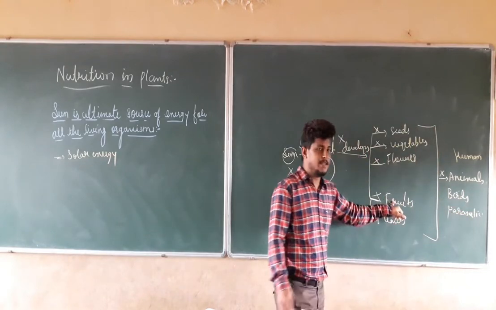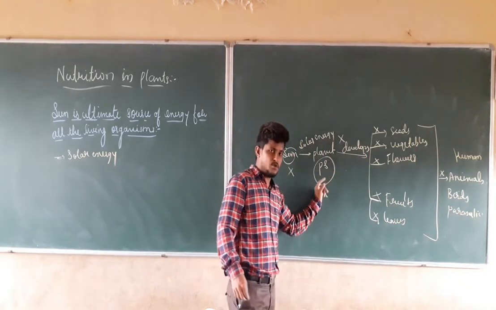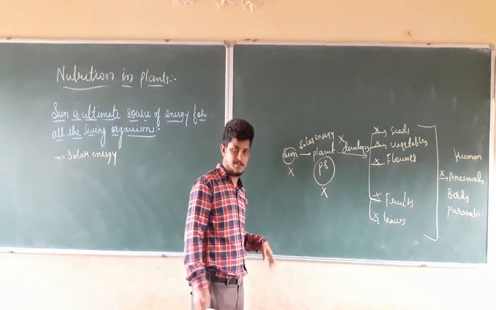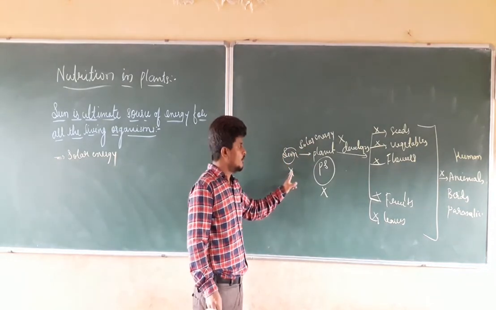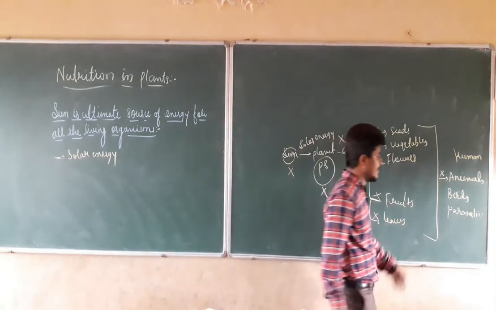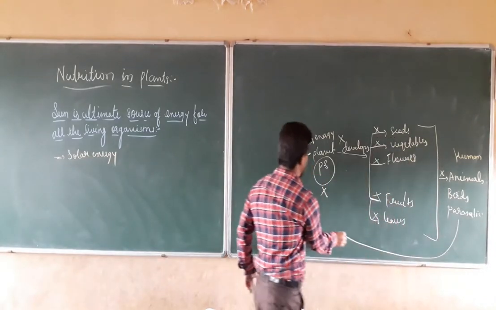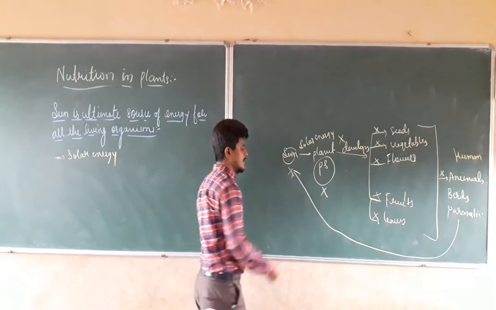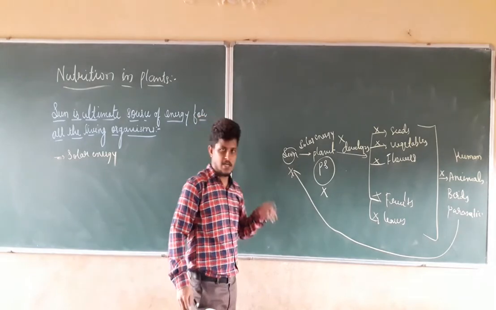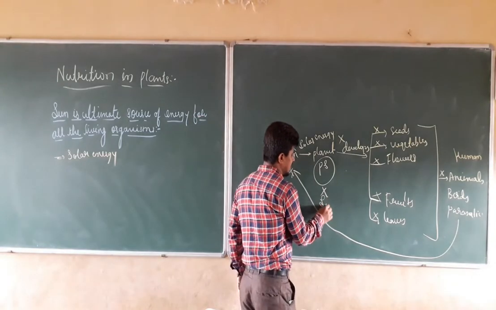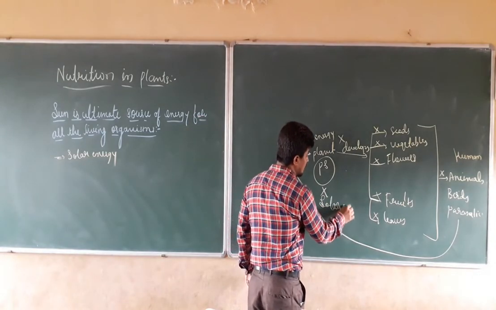These are produced by the plants, which depend on photosynthesis, which comes from the solar energy of the sun. Due to that, everything is interlinked. All the living organisms are linked with the sun, which is nothing but the solar energy coming from the sun.